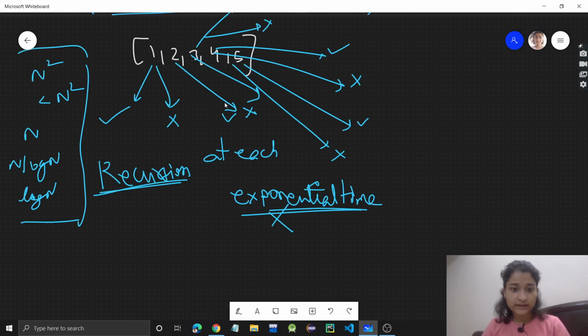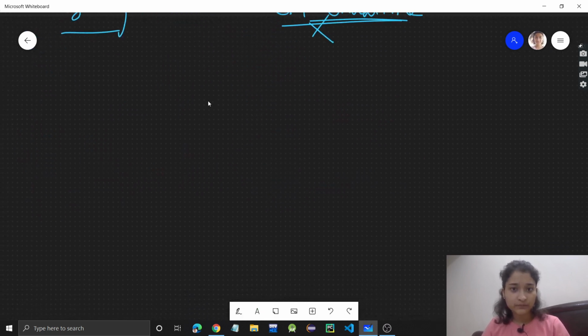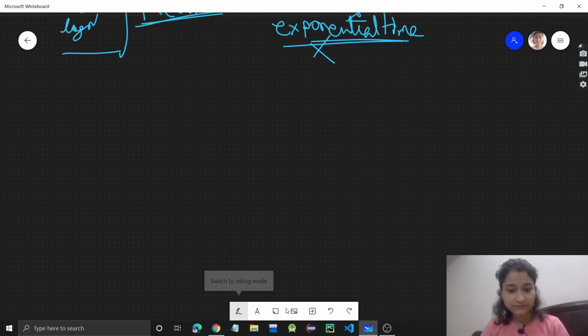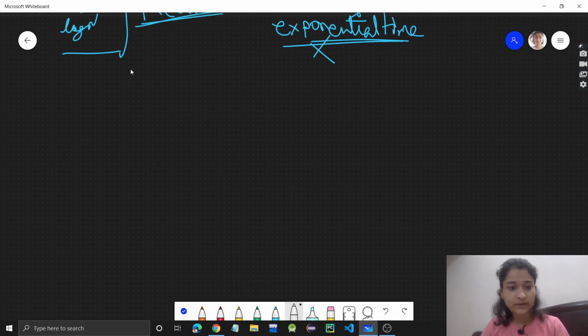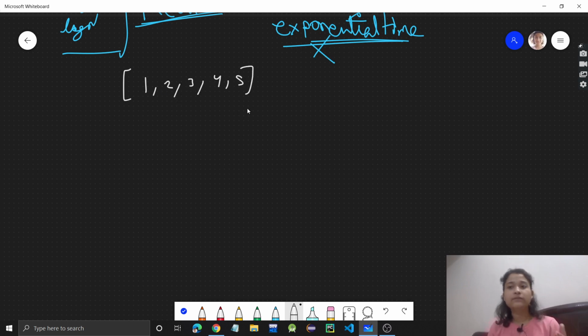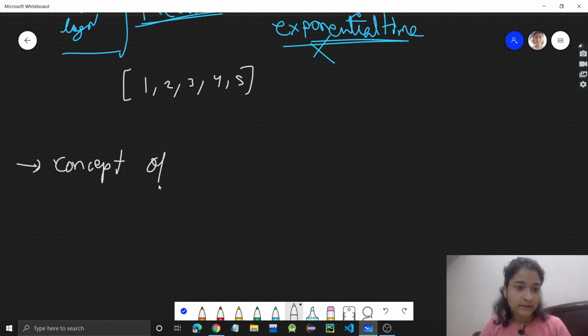So in this problem there is a new concept which we will be learning. Let's see that. The concept is that when we have to find a group of 2 or 3 elements, and their sum should be divisible by 3 or something like that, we follow the concept of remainders.